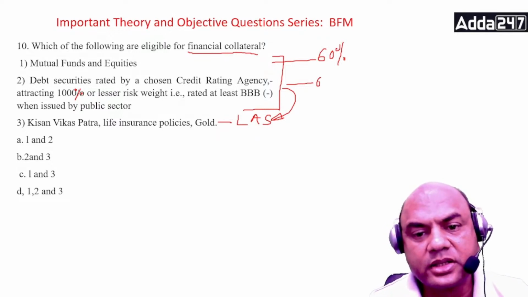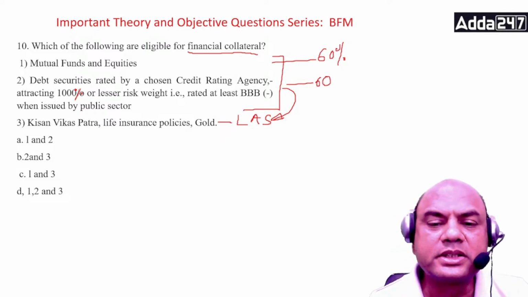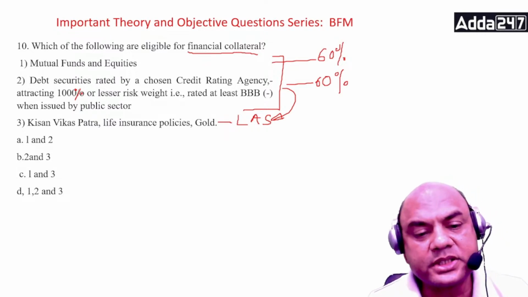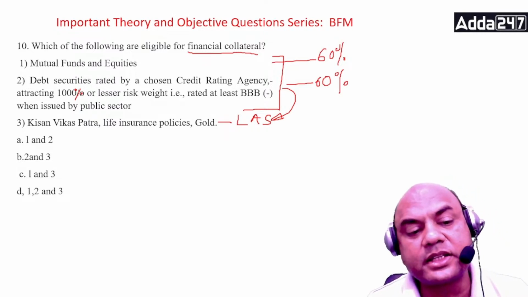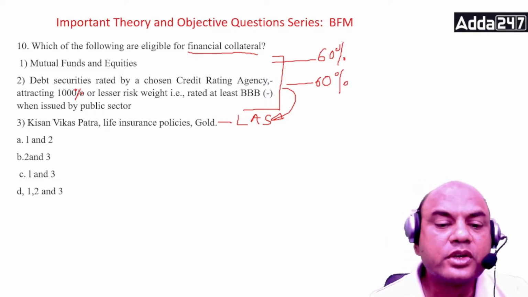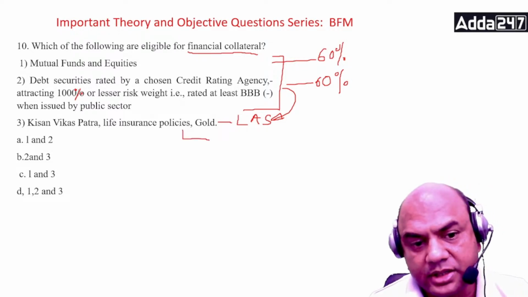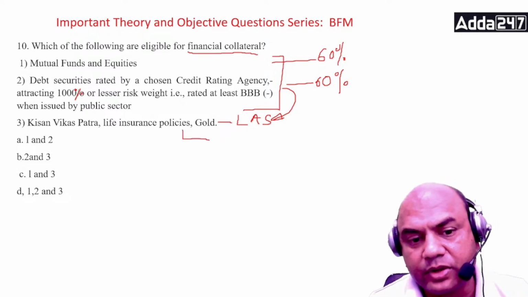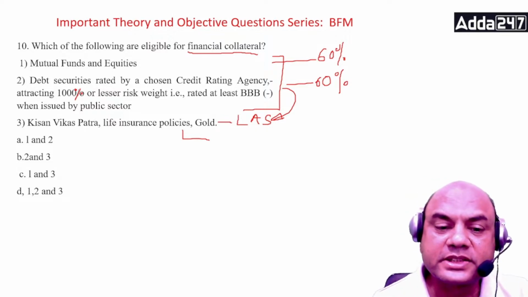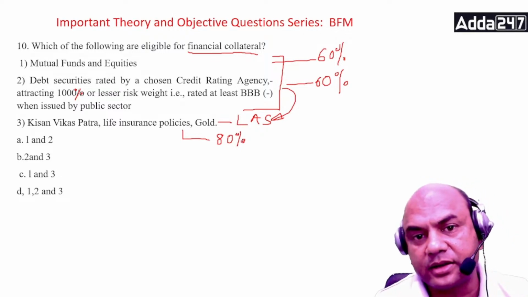Okay, 60 to 70%. Some banks may give up to 80% also, but the general rule is 60 to 70. LIC policies, Kisan Vikas Patra, these are sure shot financial collaterals. Against this we give a loan of around, here against LIC I am telling you specifically, some banks give around 80% of the sum assured. Depending on bank to bank, it's there.